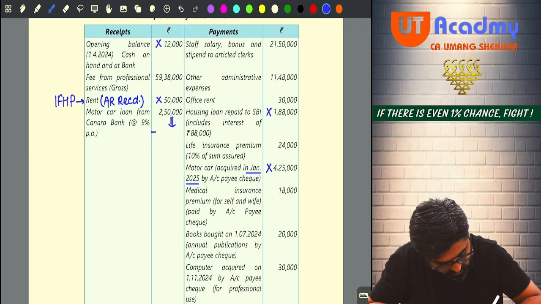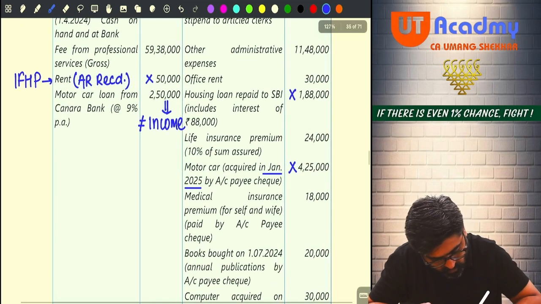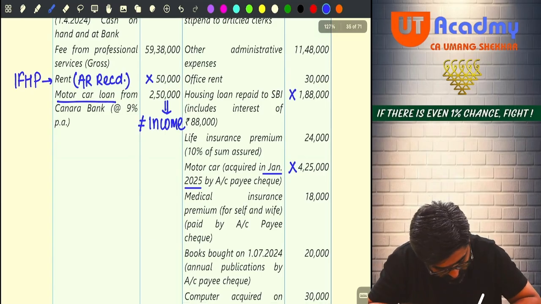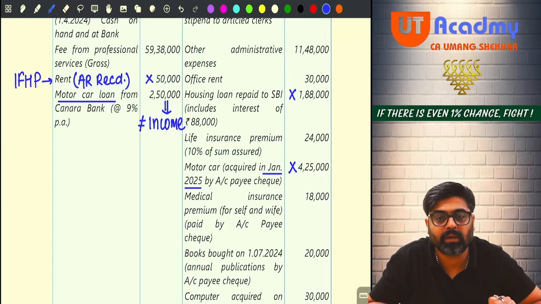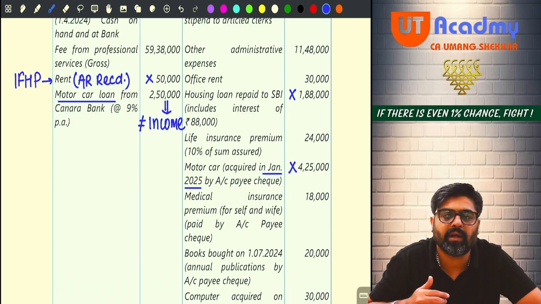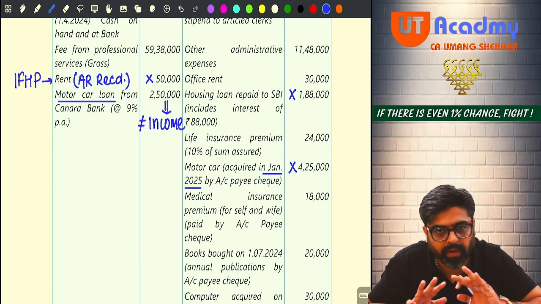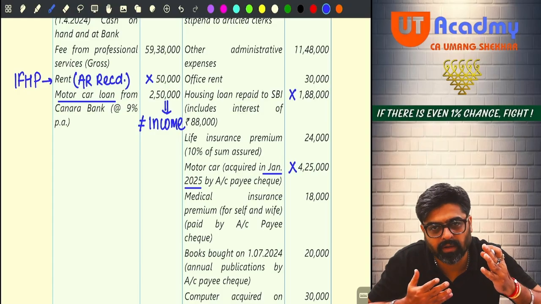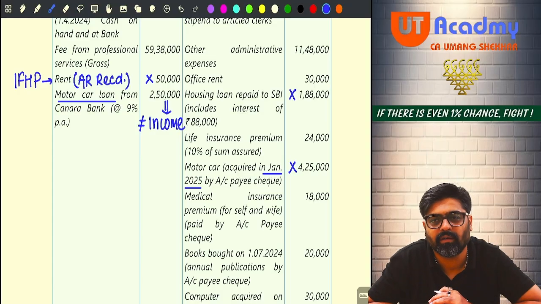This is equal to loan, meaning not my income. If this 2,50,000 is a motor car loan, it is not my income, meaning that 2,50,000 will be classified under which head? No head, sir, because this is not your income only, sir.